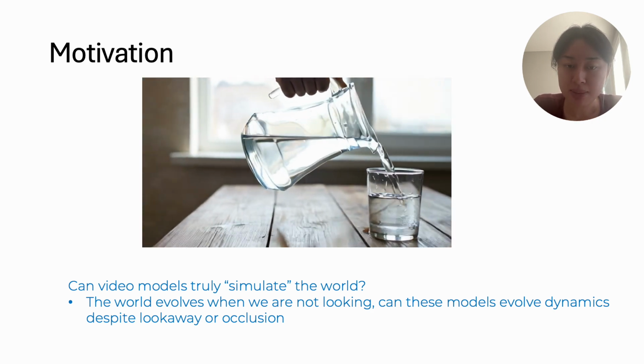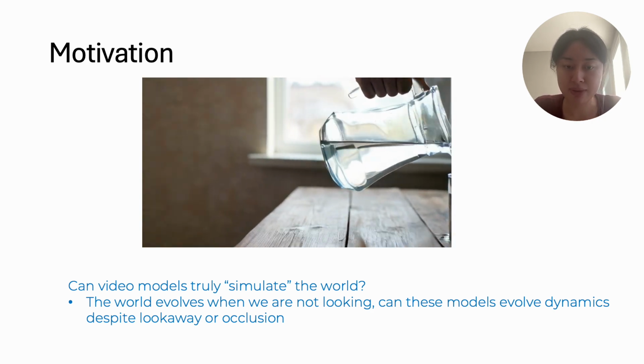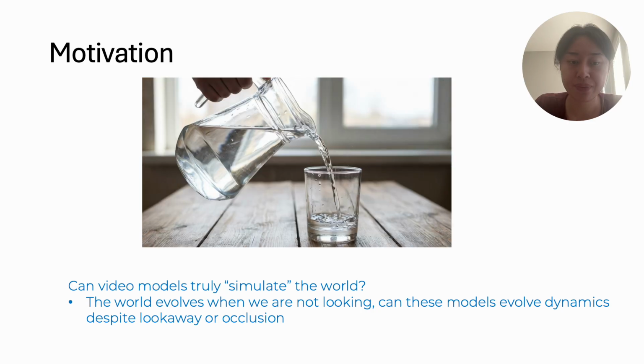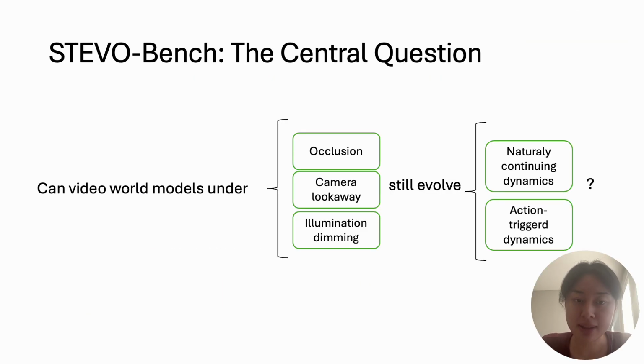So we designed a benchmark to exactly probe this phenomenon: whether video models can truly simulate the world when we disturb the observation using camera look away or occlusion. Concretely, the question is, can video world models under occlusion, camera look away, or illumination dimming still evolve dynamics of two categories? One is naturally occurring, the other is action triggered.